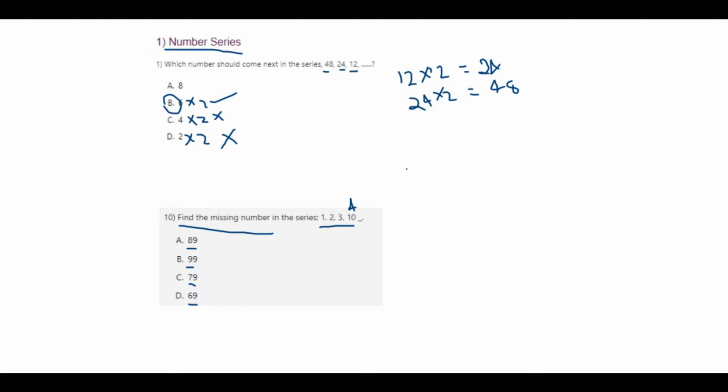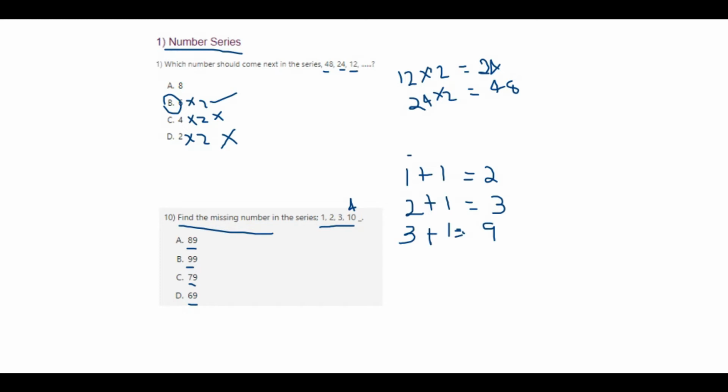So, when you take 1 plus 1, we get 2, which is your next digit. In the same way, when you take 2 plus 1, you get 3, which is the next digit. But when you take 3 plus 1, you get the digit as 4, but you don't get the digit as 10. So therefore, how to make this digit 10?